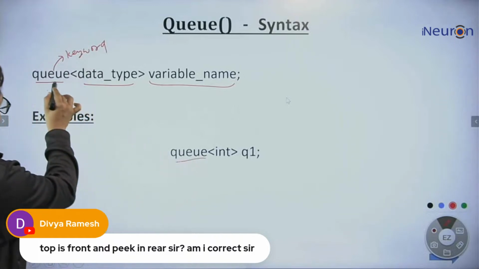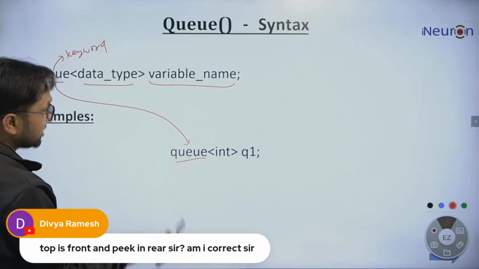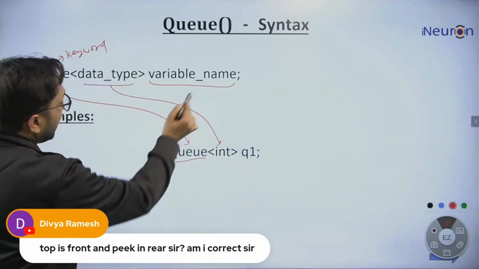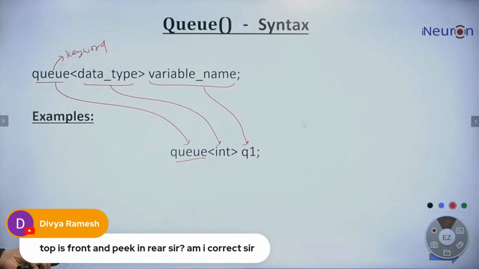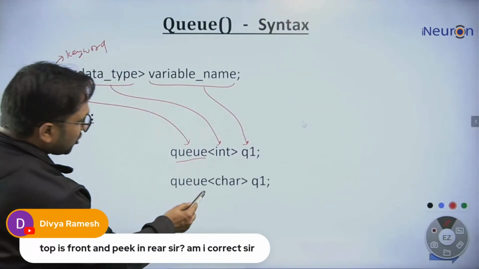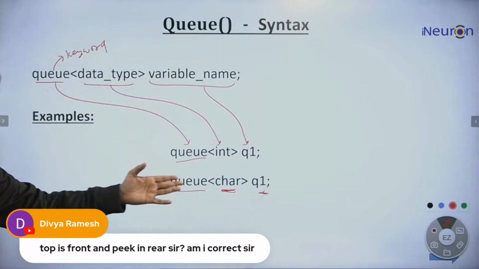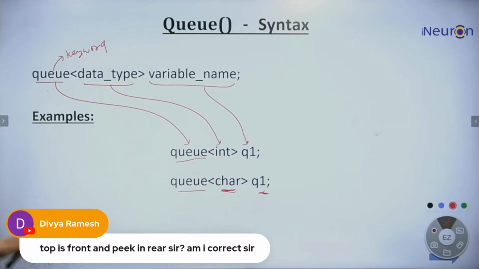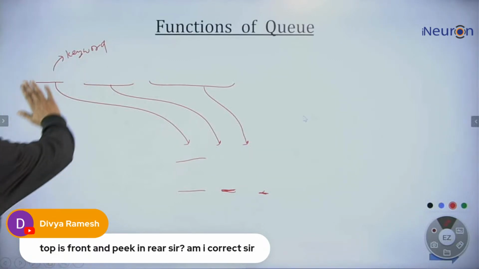Queue is a data structure. Queue is a keyword that we need to mention. Then the data type: this queue will store integers, and the name of the queue is Q1. Another example: this queue will store characters, and the name of the queue is Q1. Okay, this is the syntax. Fine, easy.